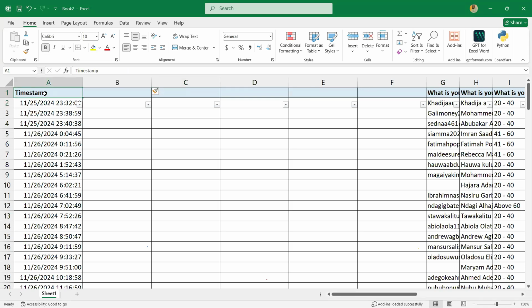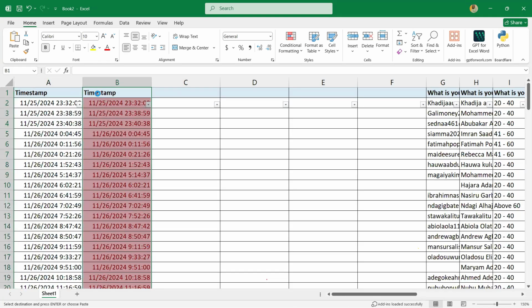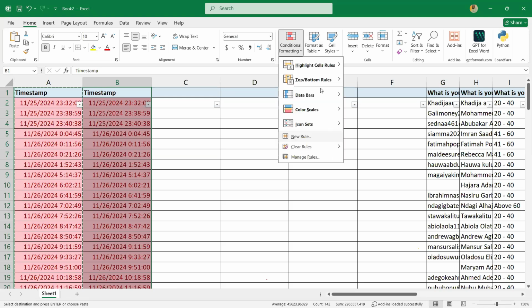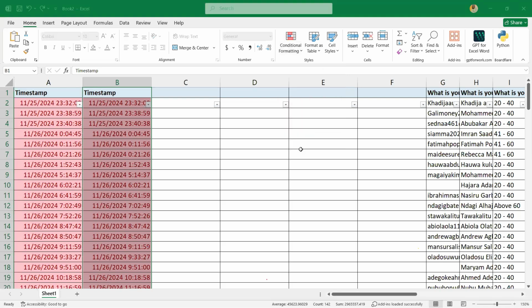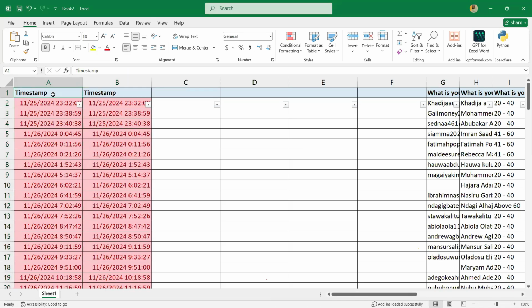Good. So now let me copy this. Then good. So you see, I pasted the data, because you don't delete it until everything is perfectly okay. Let me remove this conditional formatting. Hold on, please. Okay. I want to remove the conditional formatting.